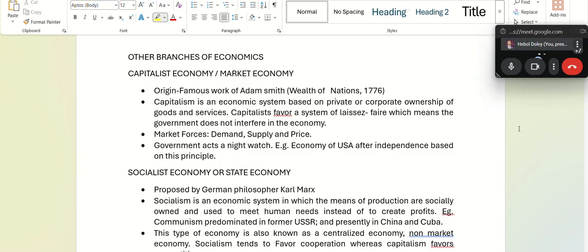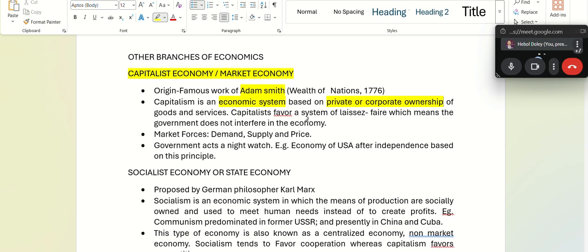There are branches of economics, or how economics is being used in different countries. For example, there is a concept called capitalist economy or market economy. It was from the time of Adam Smith, who wrote this book in 1776. Capitalism is an economic system based on private or corporate ownership of goods and services. Most of the time in a capitalist economic system, we will see private or corporate groups controlling the production and distribution of goods and services.